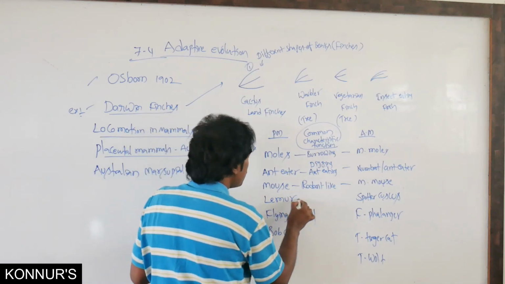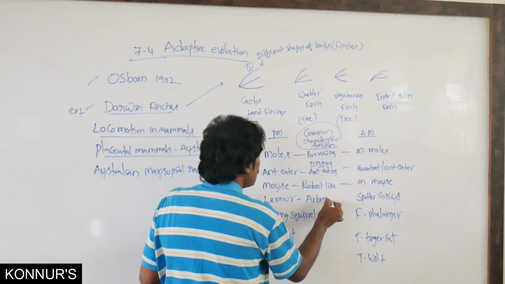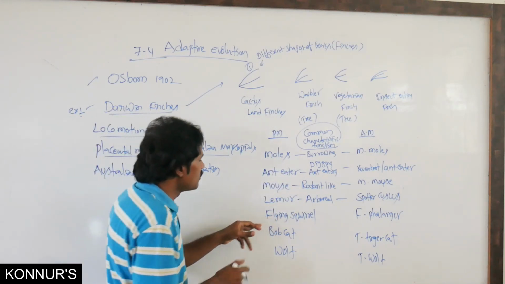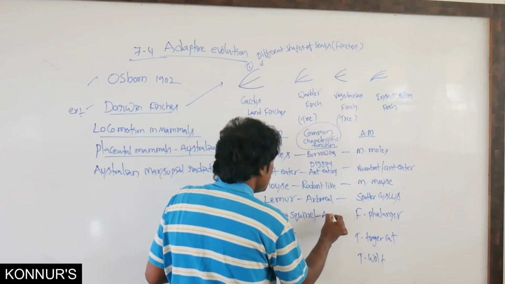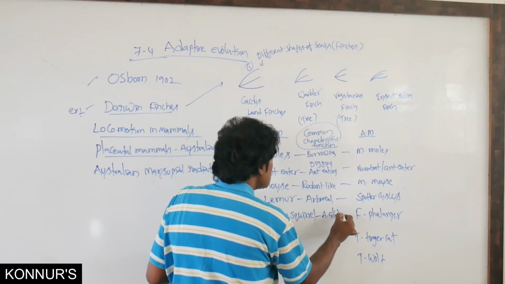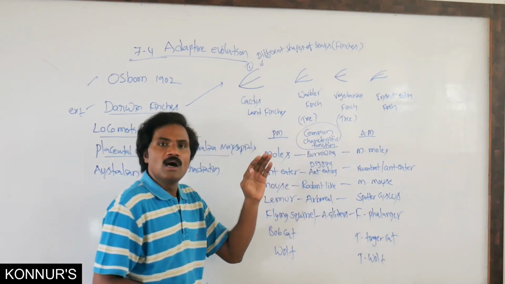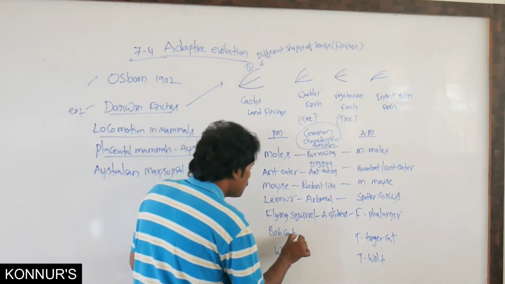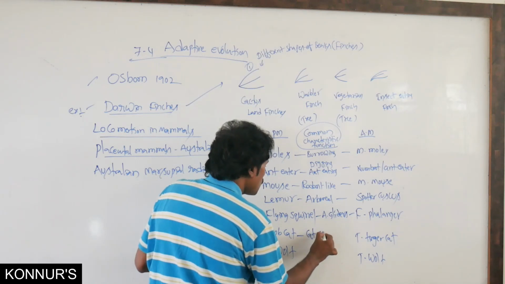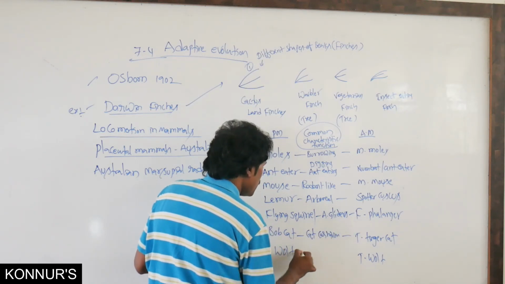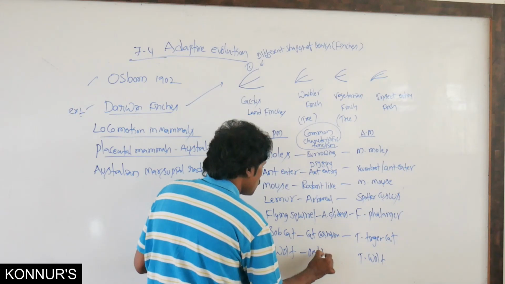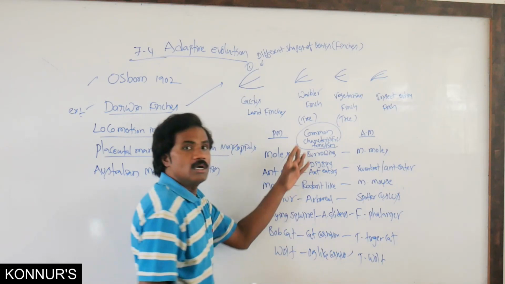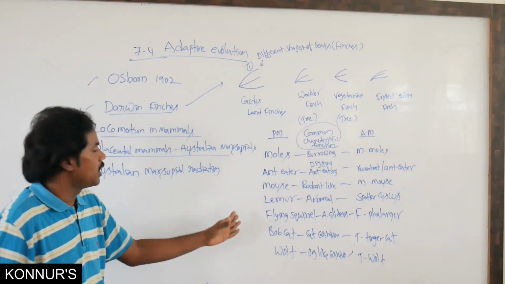The spotted lemur is arboreal, which lives on the trees, not on the land. There is a flying squirrel, an arboreal glider, present on the trees. Then bobcat, a cat-like carnivore. And the wolf is a dog-like carnivore. These are the common characteristic features.